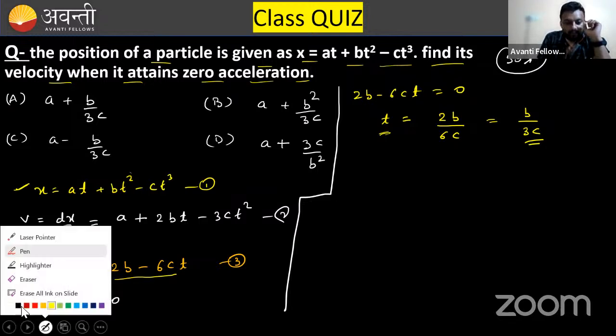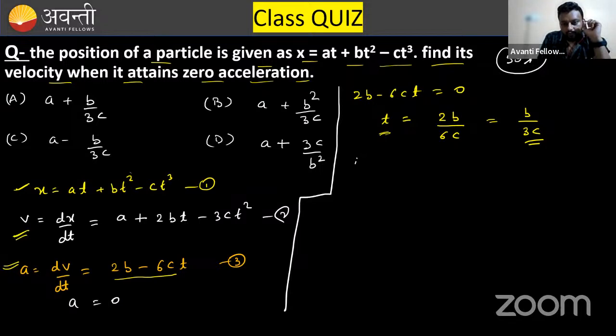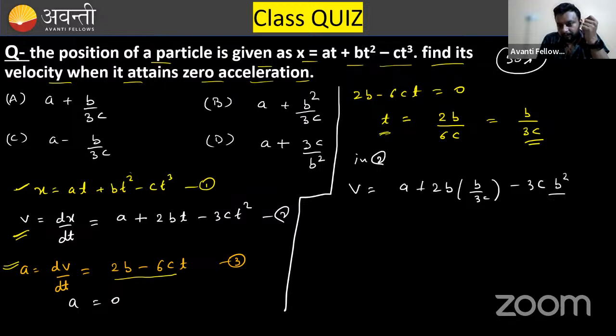Putting this value in equation number 2, velocity will be a plus 2b times b over 3c minus 3c times b square over 3c square.